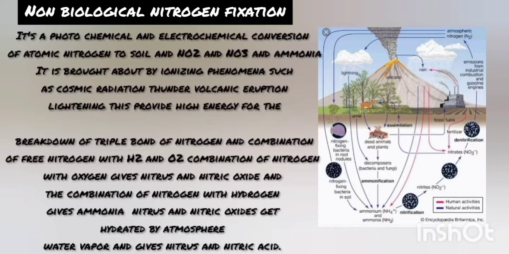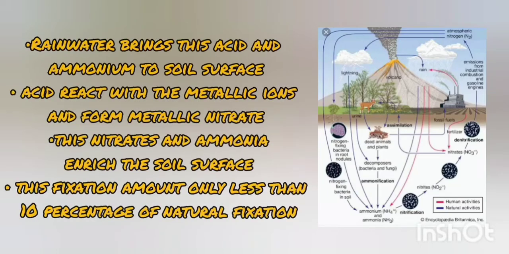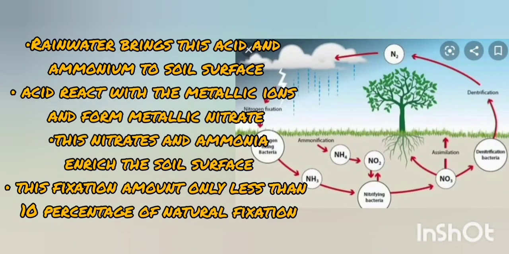The combination of nitrogen with oxygen forms nitrous and nitric oxide, and with hydrogen forms ammonia. The nitrous and nitric oxide get hydrated by atmospheric water vapor and form nitrous and nitric acid. Rainwater brings these acids and ammonia to the soil surface, and these nitrates and ammonia enrich the soil. It is only less than 10% of the natural fixation.